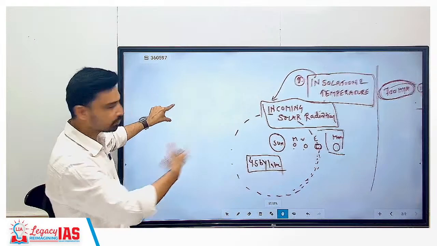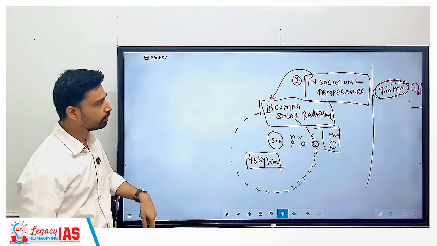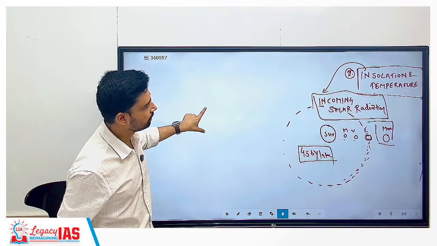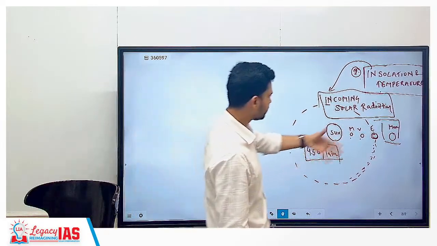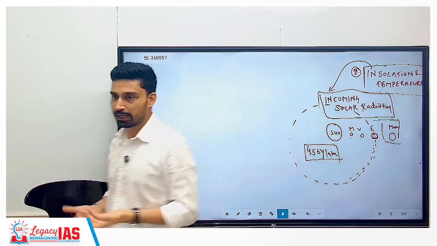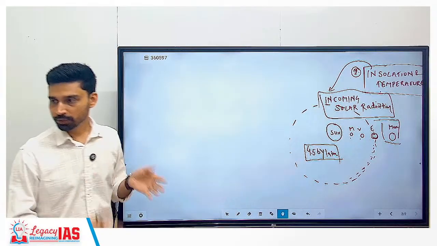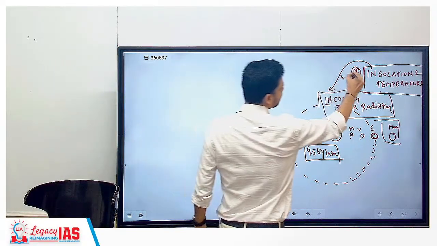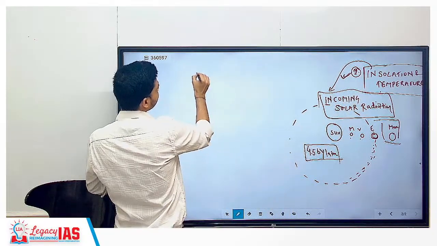So this we have to study. In astronomy, it is a small part we have talked about before starting the major topics. There we'll talk about how and why this will happen. We also have talked about that. I told you just here the size will increase. And later in the classes we'll discuss why the sun's size is expected to increase in the future. So we'll cover that. So anyway, insolation and temperature, a very important chapter.